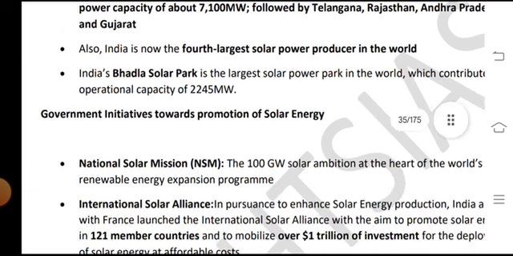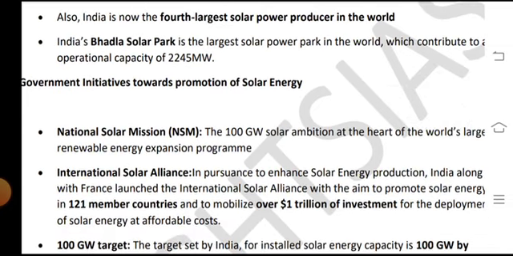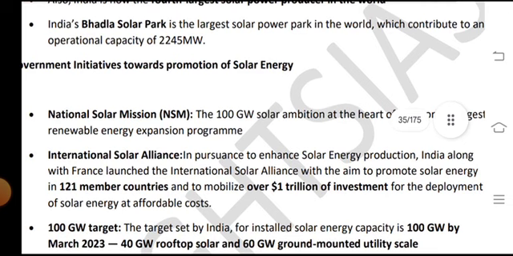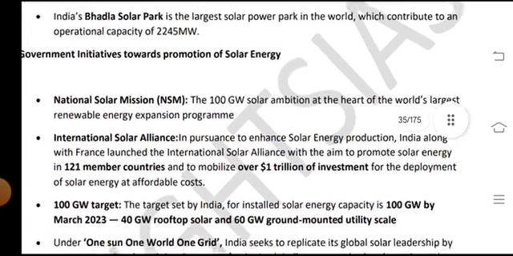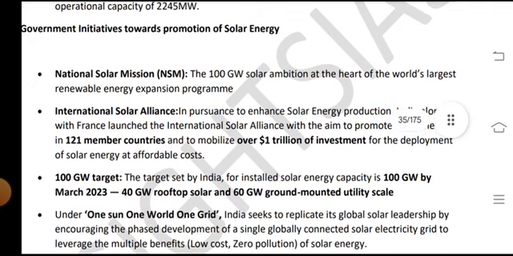Government initiative towards the promotion of solar energy: the National Solar Mission, NSM. The 100 GW solar ambition is at the heart of the world's largest renewable energy expansion programs. International Solar Alliance, in pursuit of enhanced solar energy production: India, along with France, launched the International Solar Alliance with the aim to promote solar energy in 121 member countries and to mobilize over 1 trillion in investment for the development